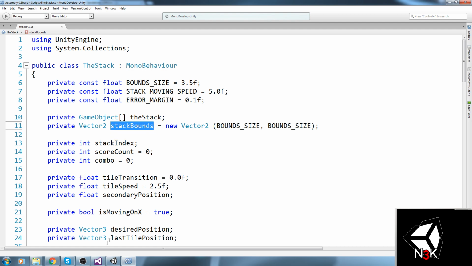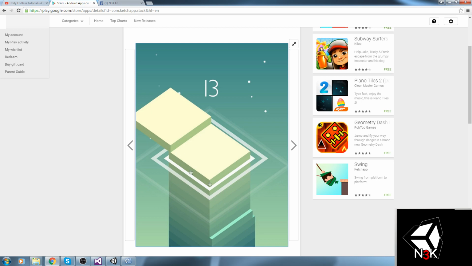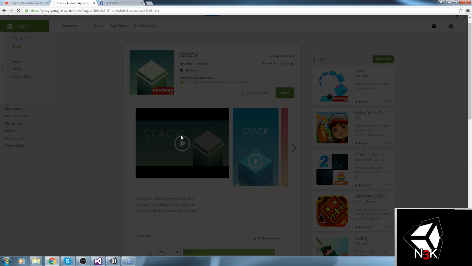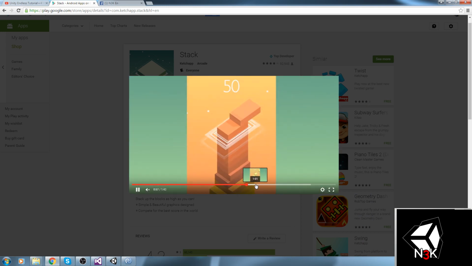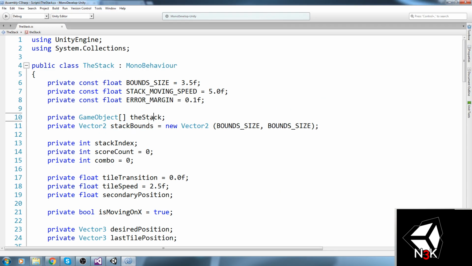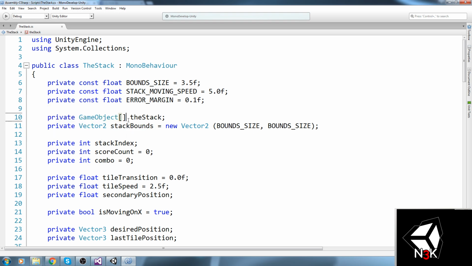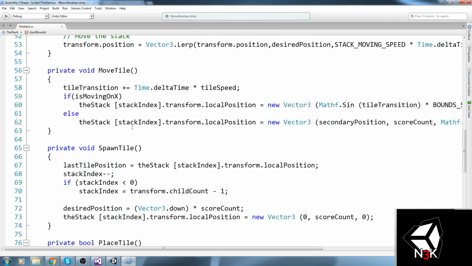So I don't know if you noticed in the gameplay, I saw it somewhere. Where's the video at? Right here. Okay. So at one point, when they're playing, they actually grow the bound size. I think it's right there. Yeah, you can actually tell that the stack is growing. So we can keep track of that with the stack bounds and then stop it once it's past its actual bound size, right?